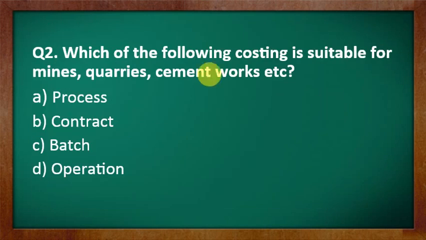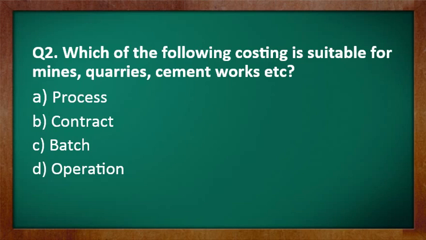Second question, which of the following costing is suitable for mines, quarries, cement works, etc.? Options are: option A, process; option B, contract; option C, batch; option D, operation. So again you have to click the correct one. While solving this question you have to focus on all these options.